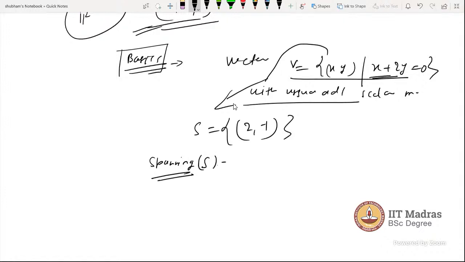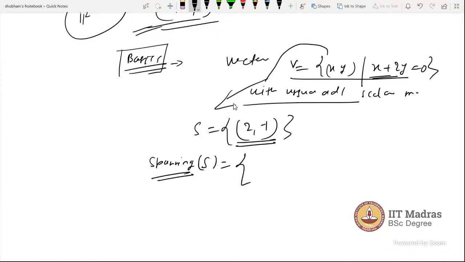It means all the scalar multiples of these points. Spanning is the set of all possible linear combinations of these vectors.